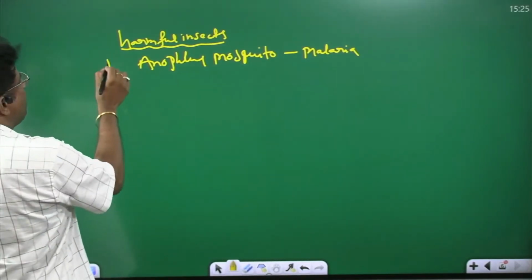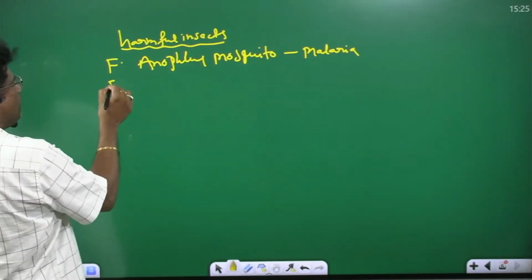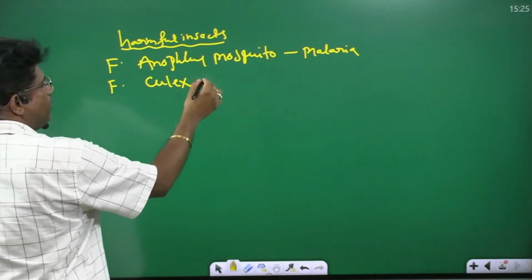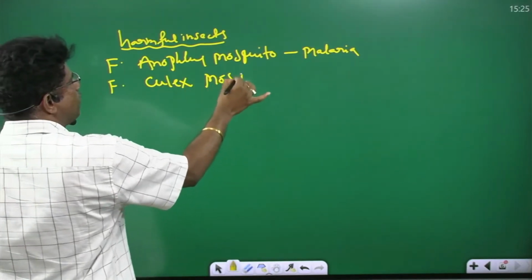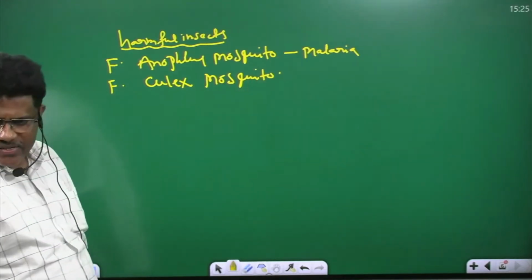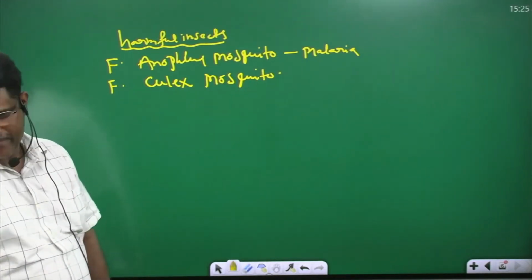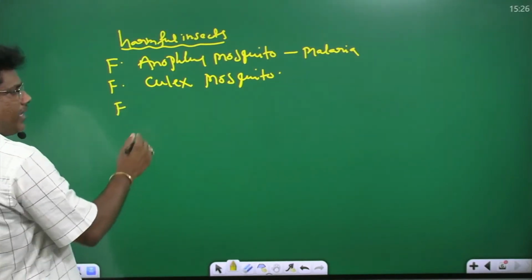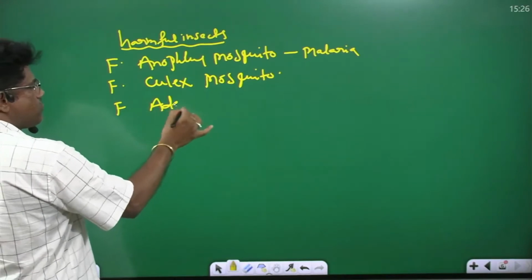The female Anopheles mosquito. Then the female Culex mosquito spreads what? Elephantiasis, Wuchereria bancrofti.